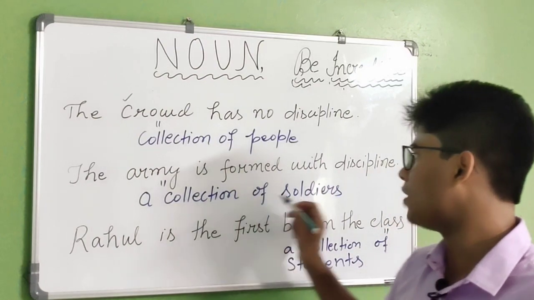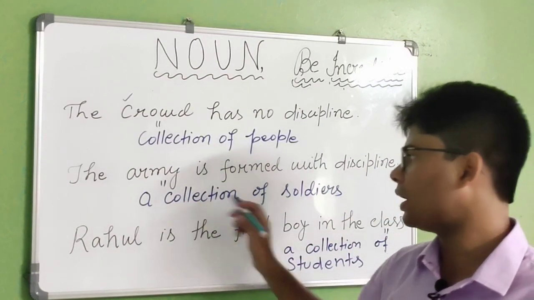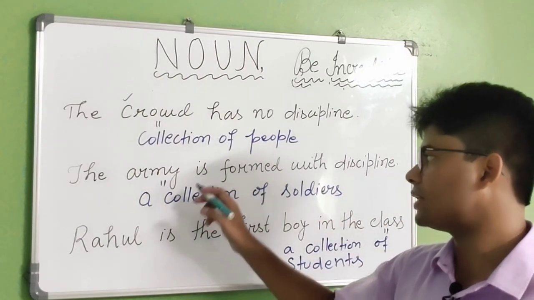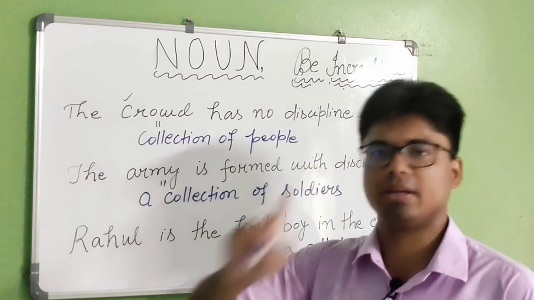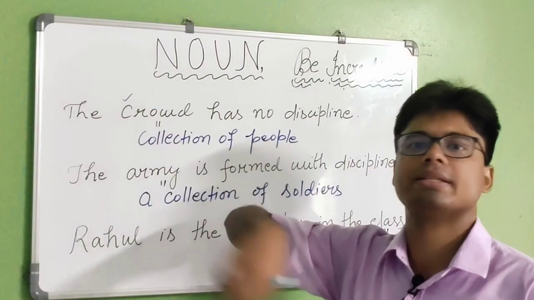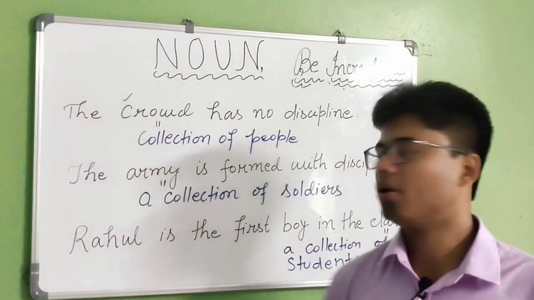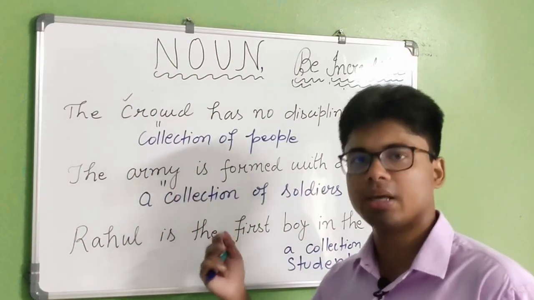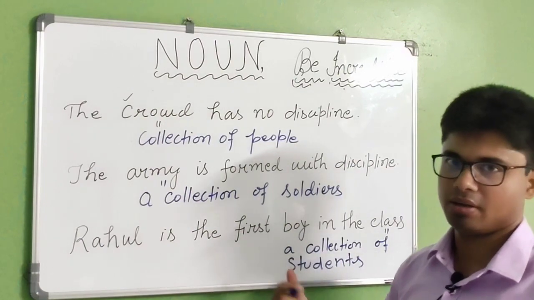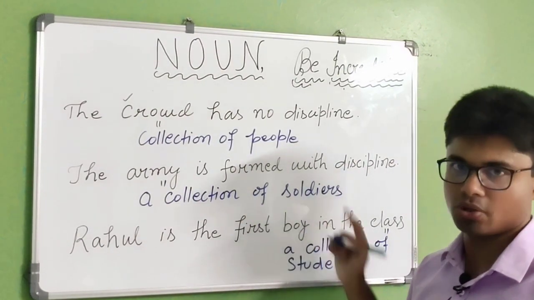A collection of soldiers. Army is telling not a single person, but the entire army, every individual included in the army in our nation, as a whole. At that point of time, it is showing collectiveness, collection as a whole. So we will say a collection of soldiers.